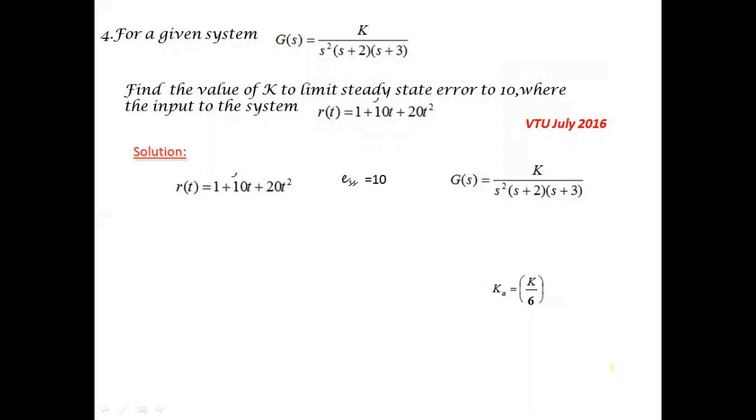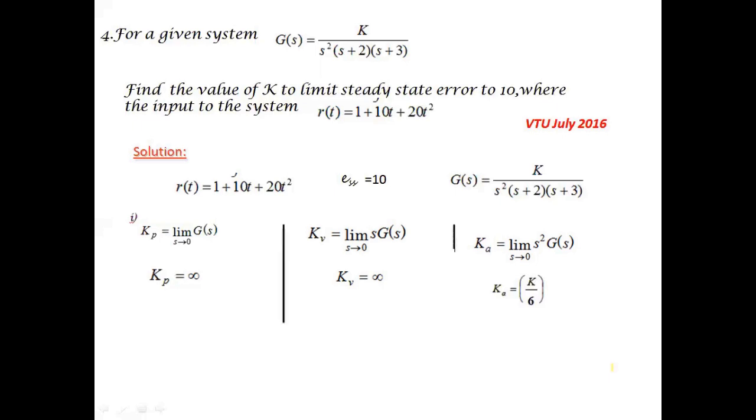So given is r of t, which is a combination of step, ramp and parabolic, and ESS is given as 10. So now let us solve this problem. kp is equal to limit s tends to 0 of G of s. After substituting for G of s, we obtain kp is equal to infinity. Similarly, kv also will be equal to infinity. And if you substitute for ka, limit s tends to 0 of s square G of s, we have obtained ka is equal to k by 6.